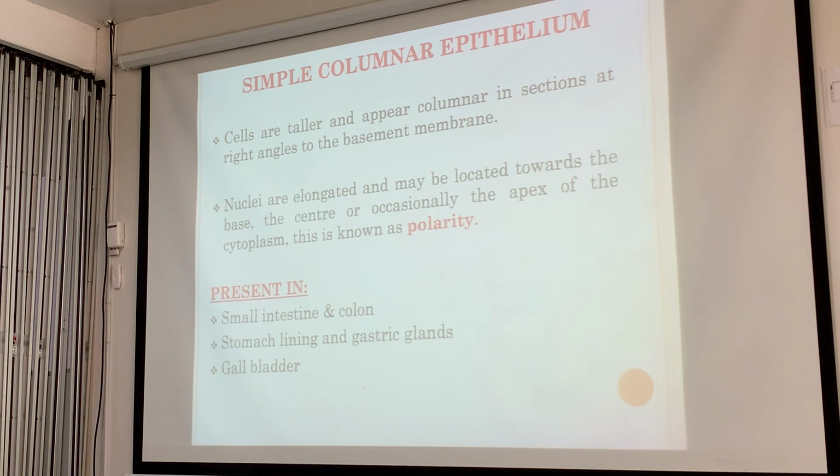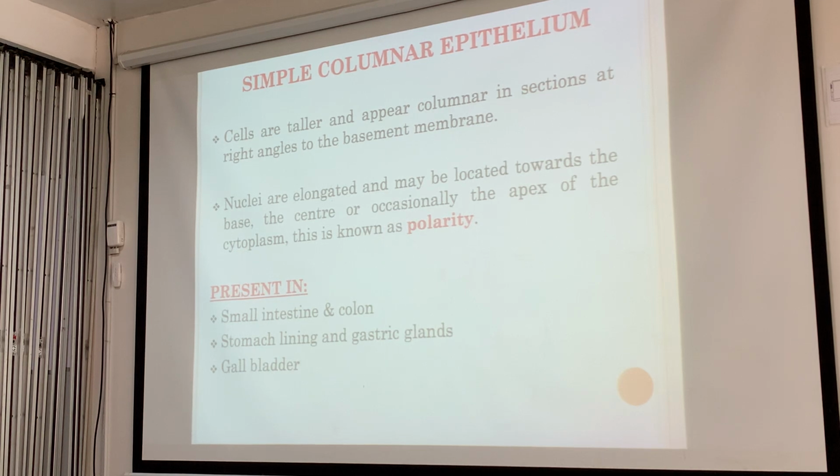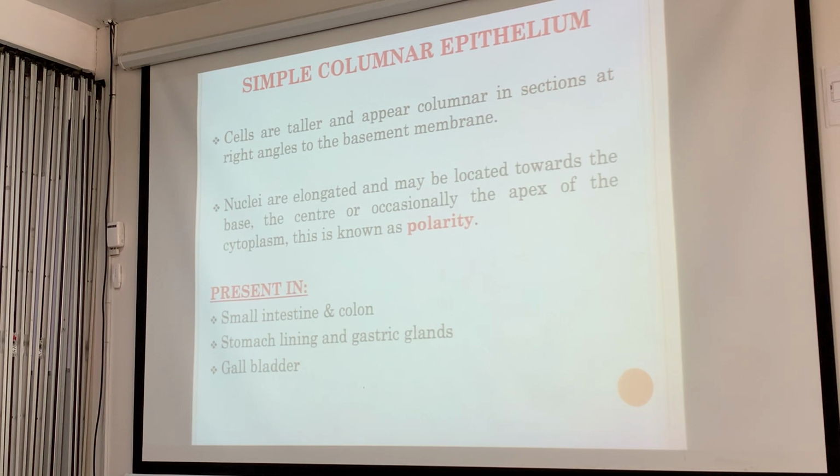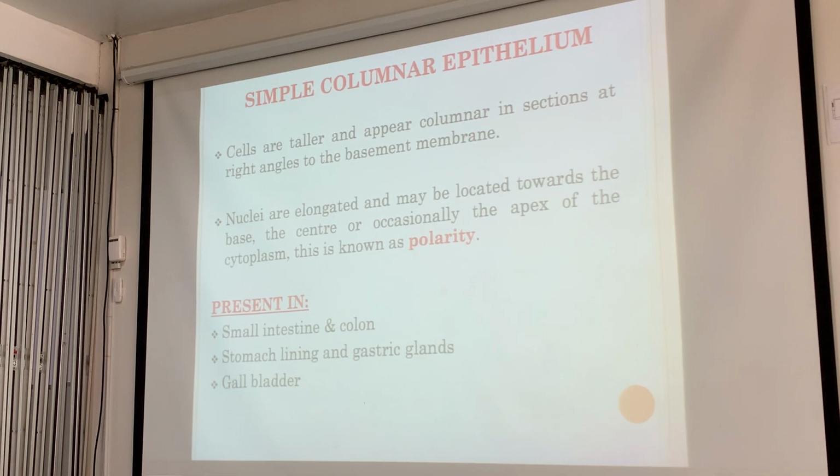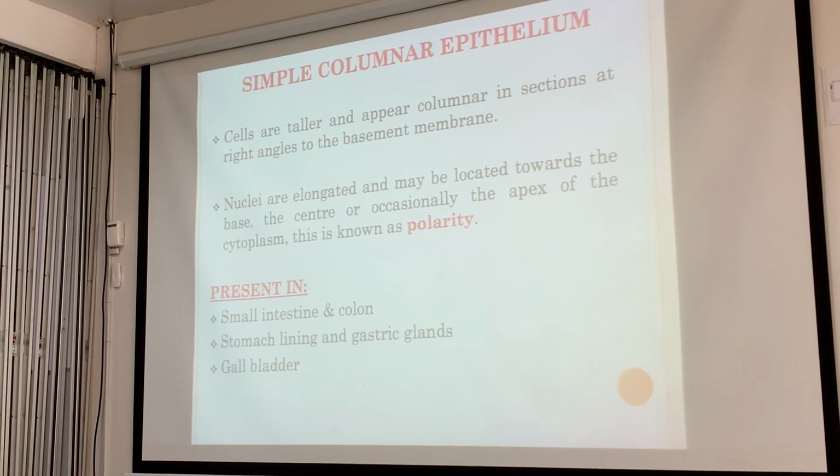So let's go to simple columnar epithelium. The cells appear columnar in sections at right angles to the basement membrane. You get what that means? This is the basement membrane. If this is the basement membrane, the cutting that you will see in the microscope has to be like that. So you can appreciate the structure. It matters. Imagine if it's cut a little bit like that. They will look like cuboidal, lots of circles.